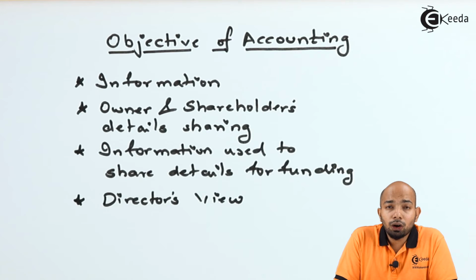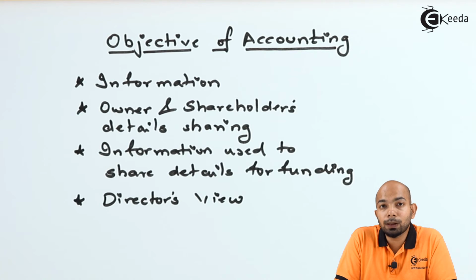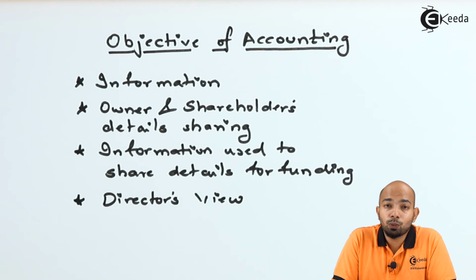This means all the transactions which were recorded, summarized, classified into certain categories, and then mentioned in the trial balance, profit and loss account, and balance sheet. The final balance sheet shown to the users will define where the company stands, whether the assets are more than liabilities, or whether there is more profit or more loss. If all these details are provided to the users, that's when they'll be able to understand whether they need to fund this company or not.